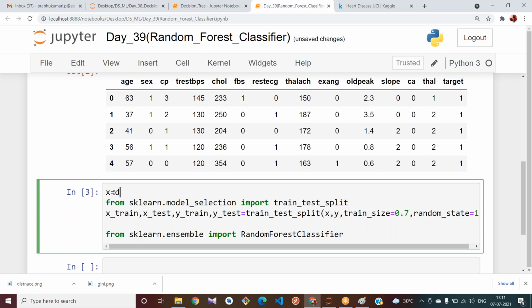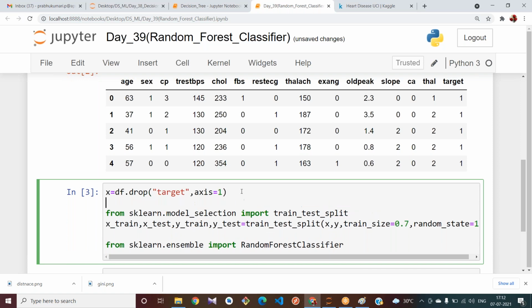X equal to df dot drop of target, comma, axis equal to 1, and y equal to df of target.